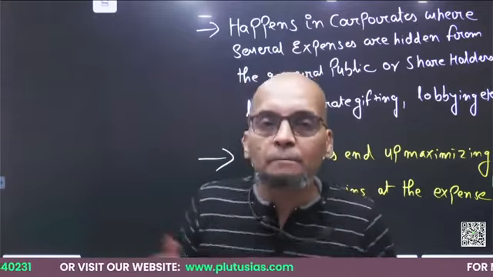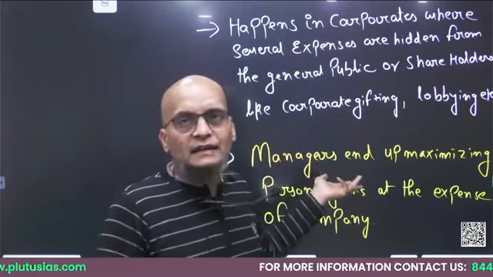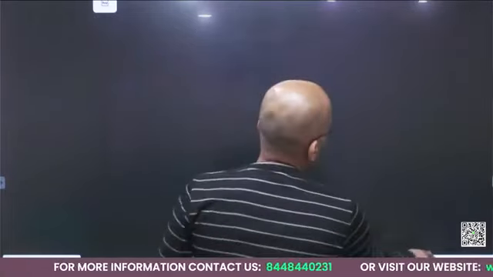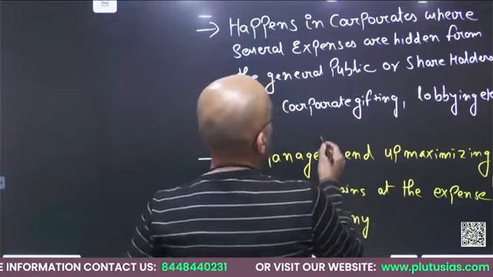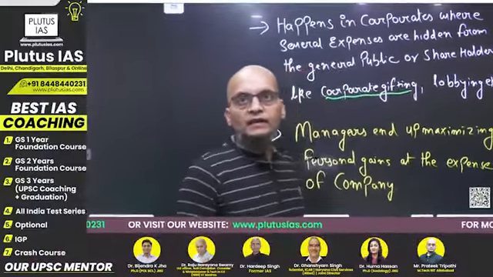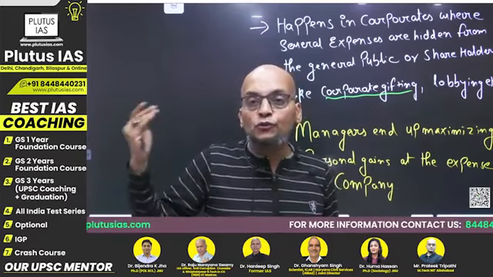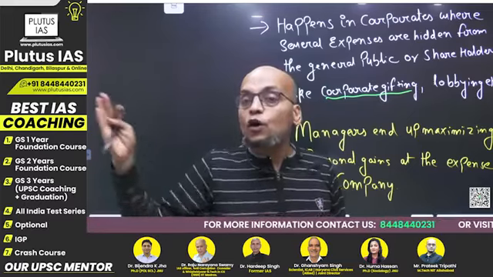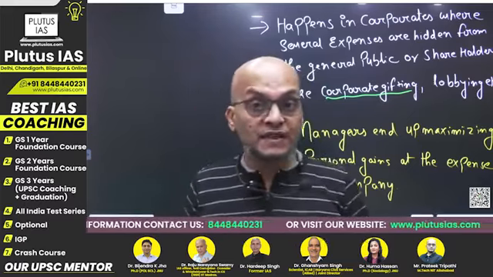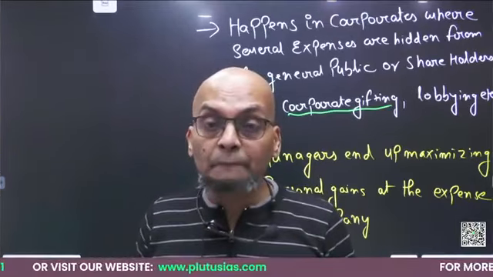For example, they can hide things, and why are they doing so? As I've told you, for maximizing personal gains. They can hide information such as lobbying and corporate gifting. They might gift some expensive or luxurious items to the managers of another company, and they can tell the owners that it was necessary, else the deal would not have been done.